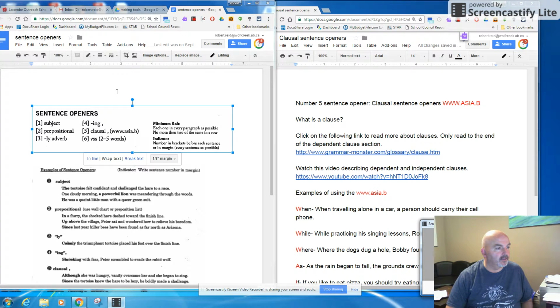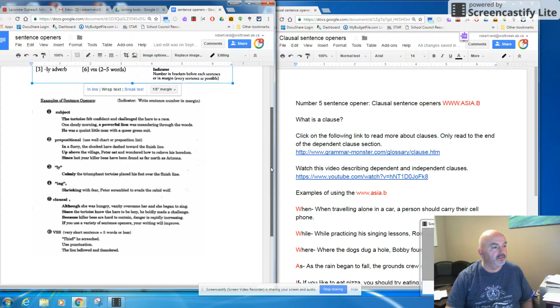Hello, everyone. Back to our sentence openers. So we are on number 5, which is the clausal. If you look over here, clausal, and if we scroll down, it gives us some examples down here. But first of all, we should ask the question: what the heck is a clause?